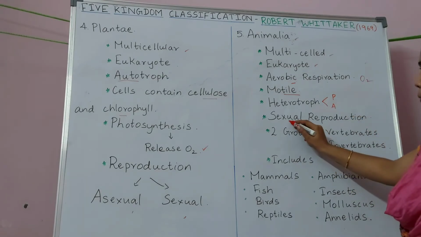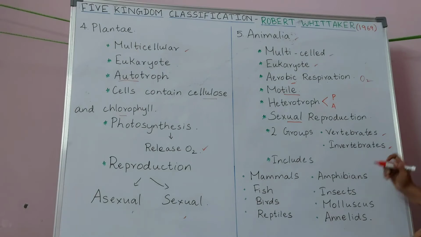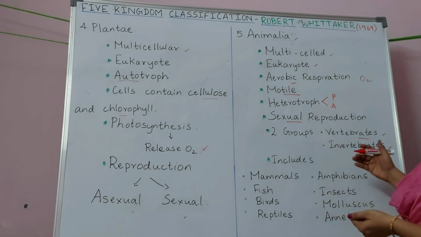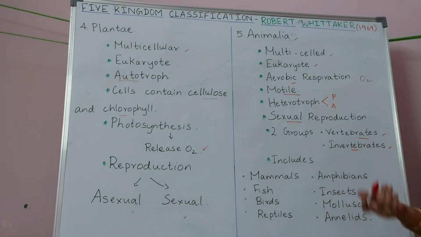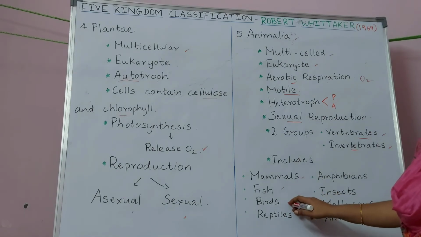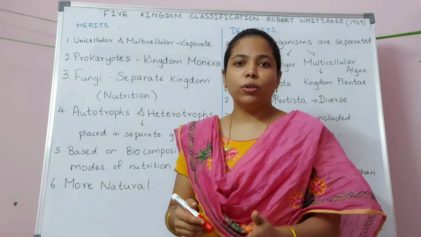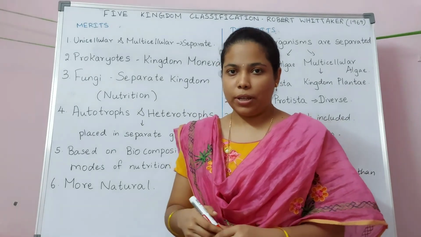And these organisms are heterotrophic in nature, which means they depend on plants or other animals for their food, and they perform sexual reproduction. And this Animalia kingdom can be classified into two groups, vertebrates and invertebrates. Vertebrates are the organisms which have backbone, and invertebrates are the organisms which do not have backbone. And Animalia includes a wide range of organisms, especially all the mammals, fish, birds, reptiles, amphibians, insects, molluscs and annelids. Now we will see about the merits and demerits of five kingdom classification.